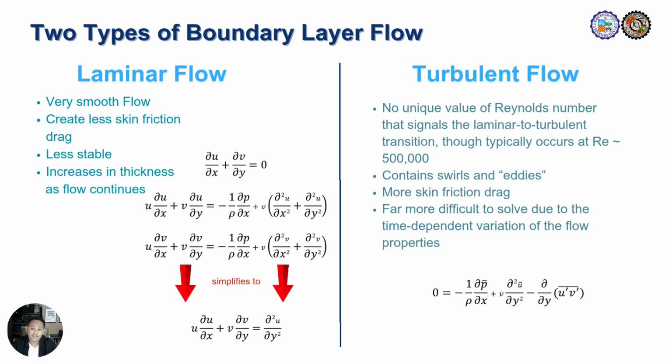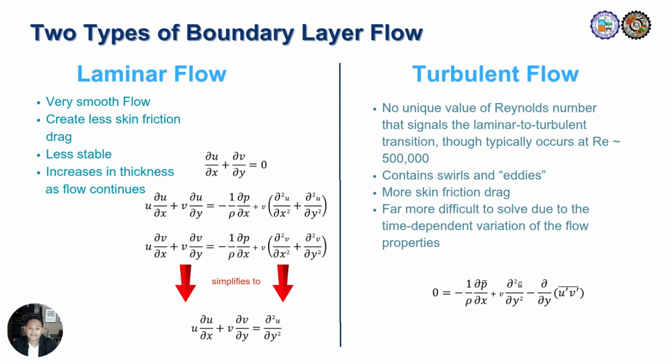There are two main classifications of boundary layer flow. First is the laminar, and second is the turbulent. Laminar flow is smooth and orderly, producing minimal skin friction drag, though it tends to be less stable. As the flow progresses, the boundary layer thickens gradually. On the right-hand side or below, it demonstrates how the boundary layer theory allows for a significant reduction in complexity, transforming the full Navier-Stokes and continuity equations into a simplified parabolic partial differential equation.